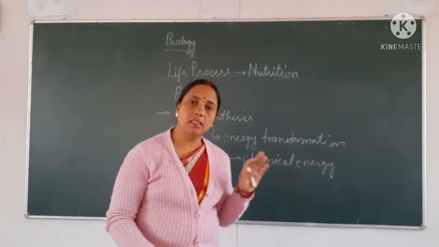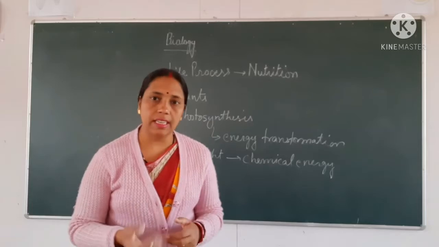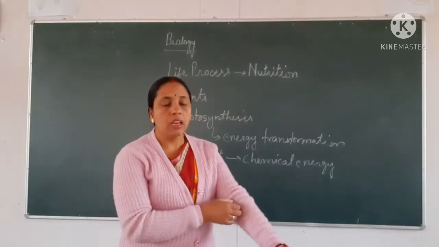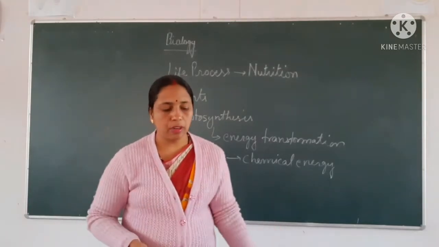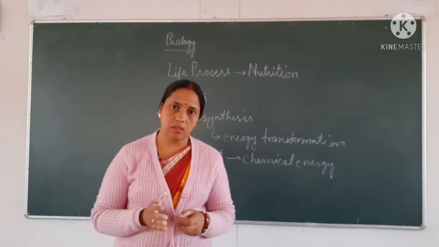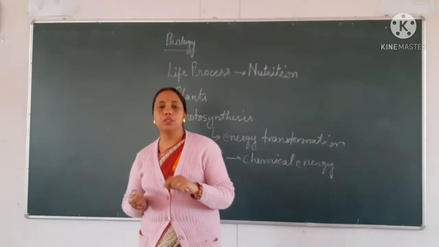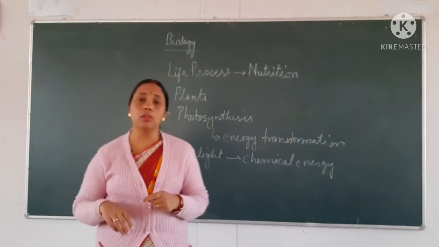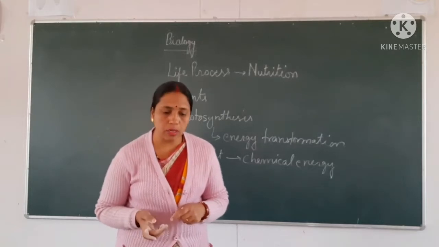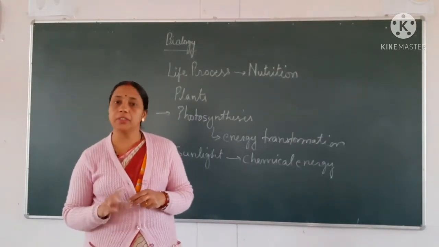Synthesis of food takes place with the help of sunlight. Photosynthesis is a process in which plants use sunlight and chlorophyll to synthesize food by utilizing carbon dioxide and water.